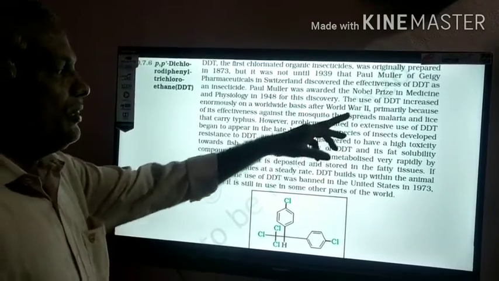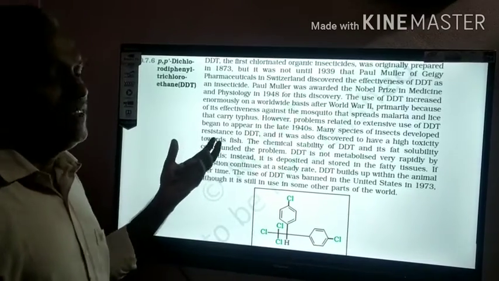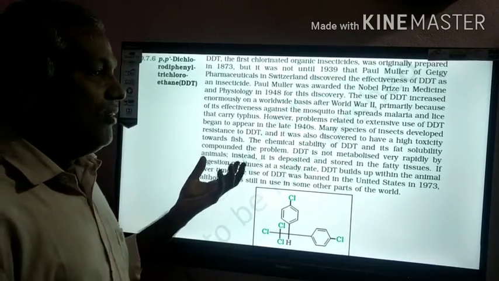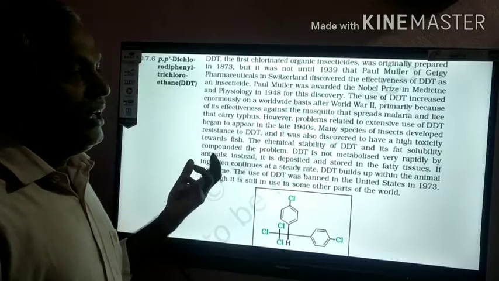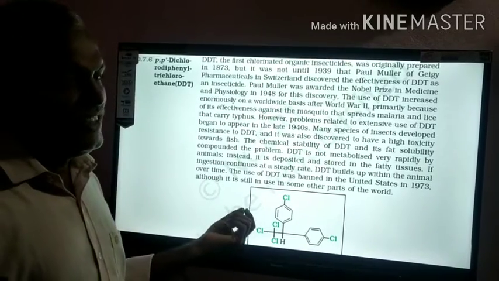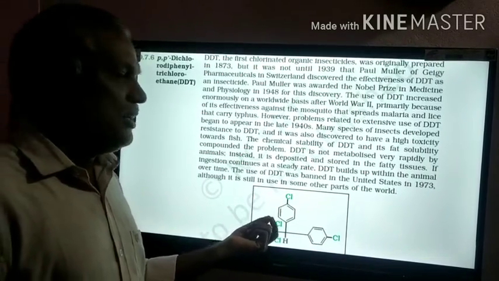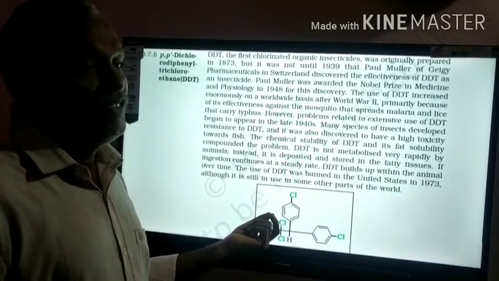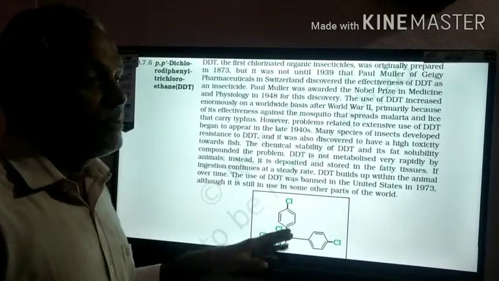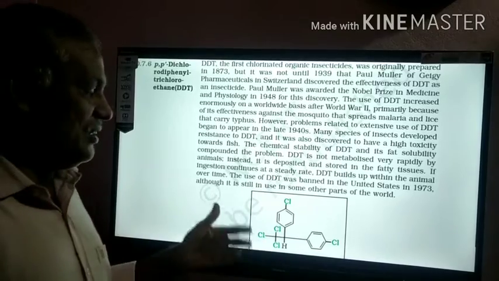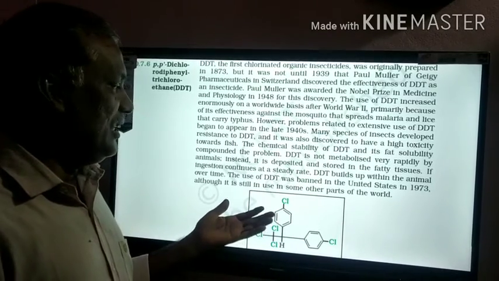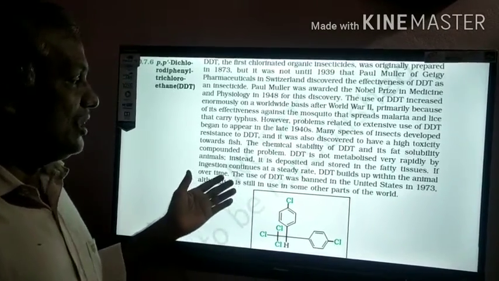Paul Muller. The use of DDT increased enormously worldwide, because earlier we used it to kill insects like ants and all, but nowadays we are not using it because they are already accustomed.